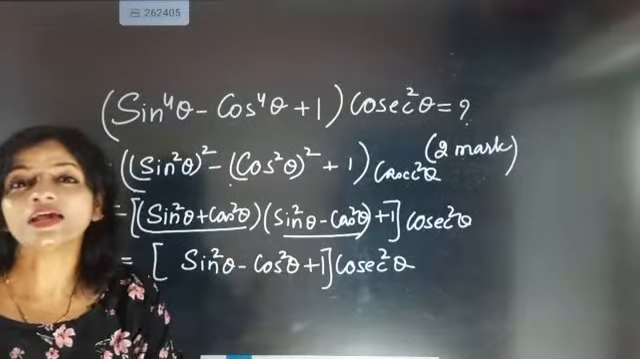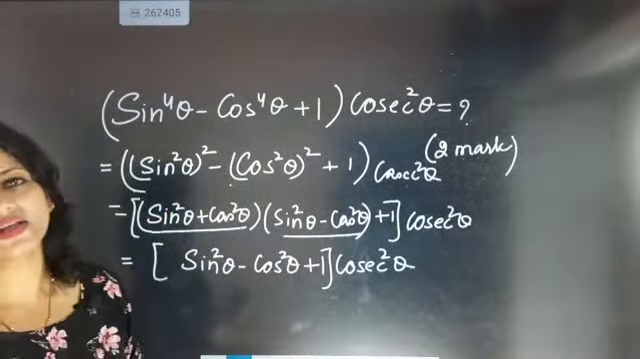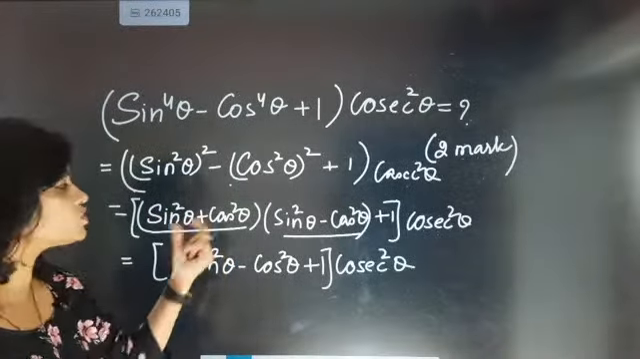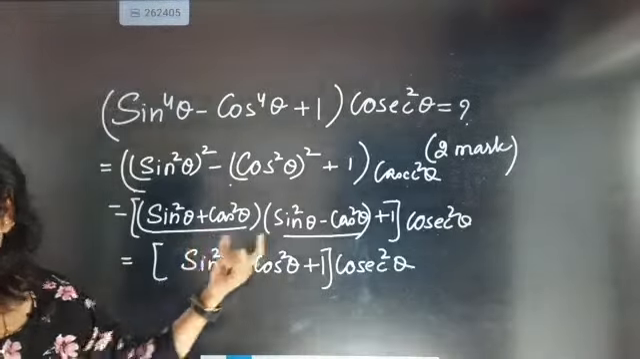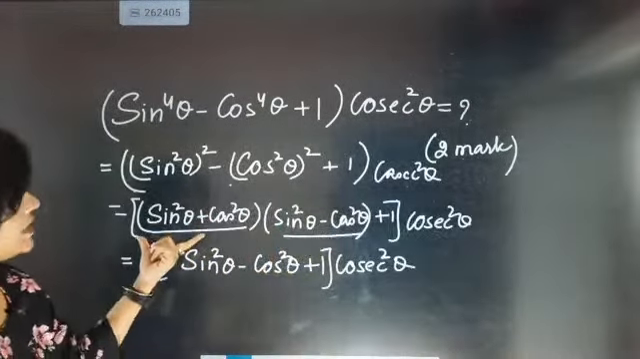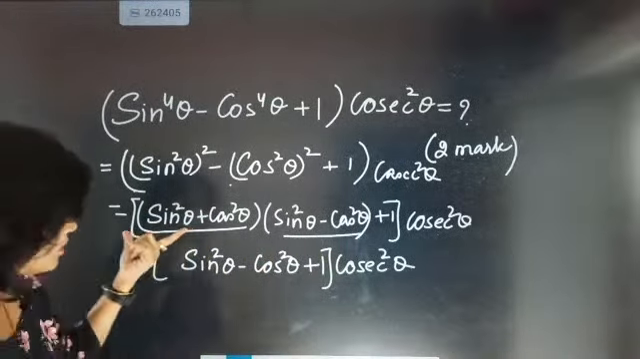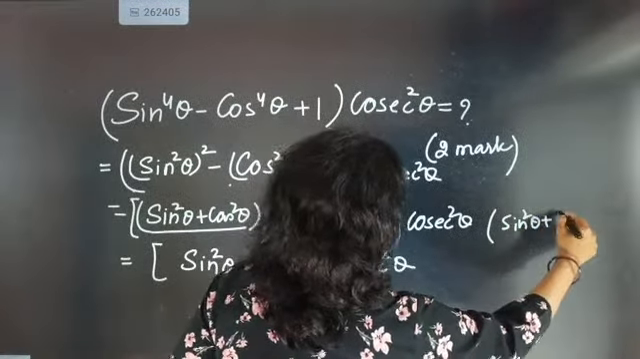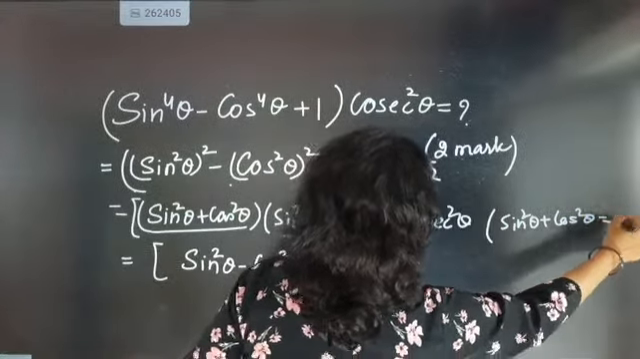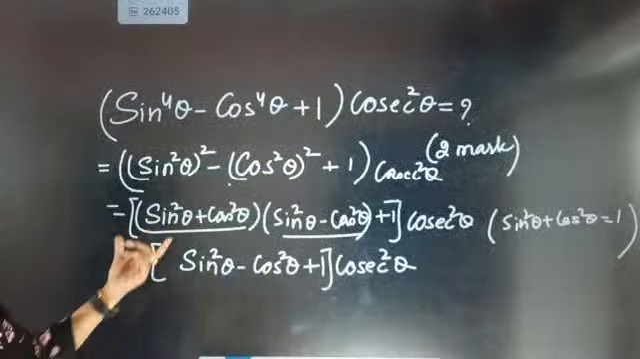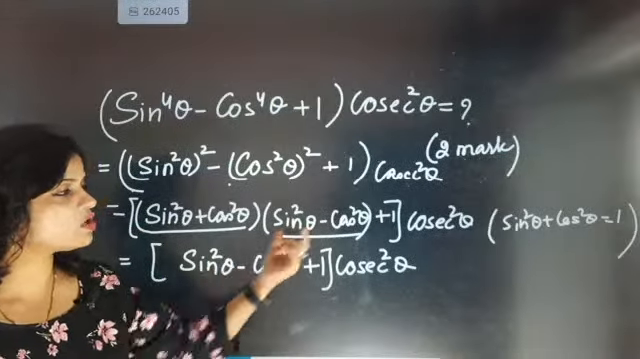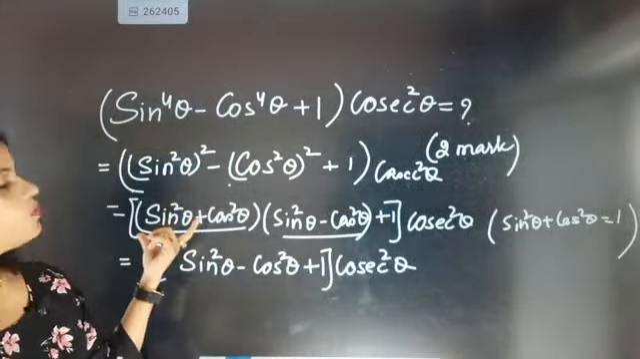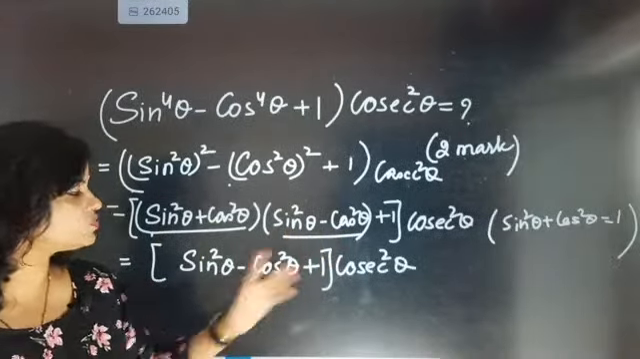But what is a here? A is sin square theta. What is b here? B is cos square theta. So (a plus b)(a minus b), come on. A plus b is sin square theta plus cos square theta, and by the identity formula, we know that sin square theta plus cos square theta equals 1. So we wrote this one, and then sin square theta minus cos square theta, because that part will become 1. Now only this section plus 1 is left.